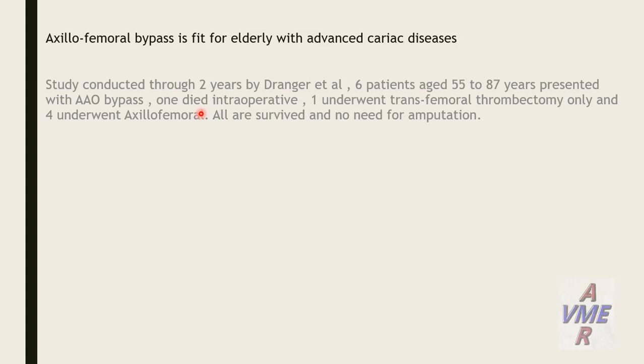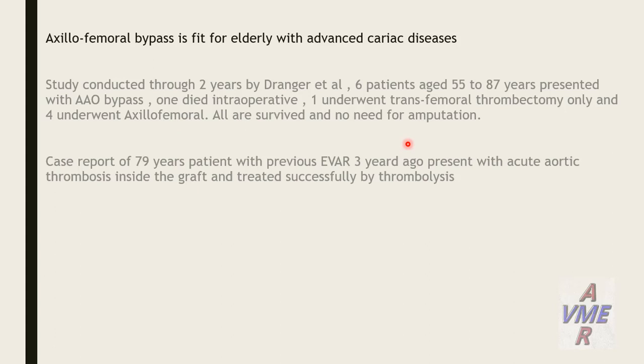A study conducted over 2 years by Dranger et al. included 6 patients aged between 55 and 87 years presenting with acute aortic occlusion or thrombosis. One died intraoperatively, one underwent transfemoral thrombectomy, and only 4 underwent axillofemoral bypass. All survived with no need for amputation.